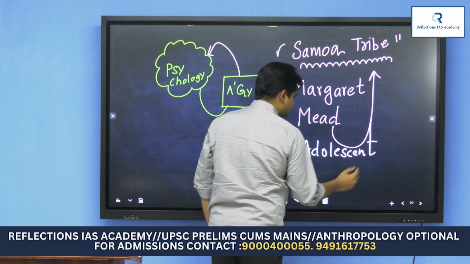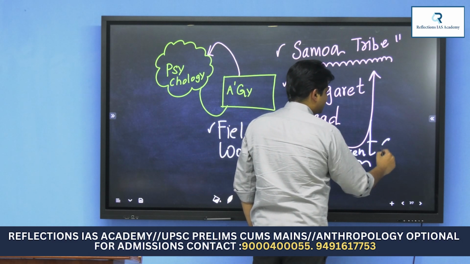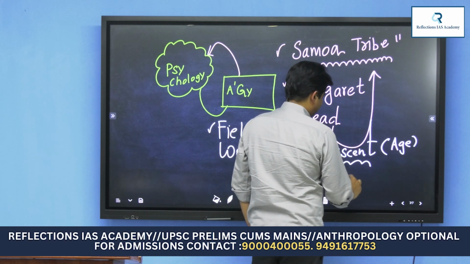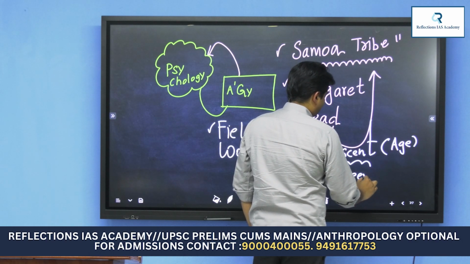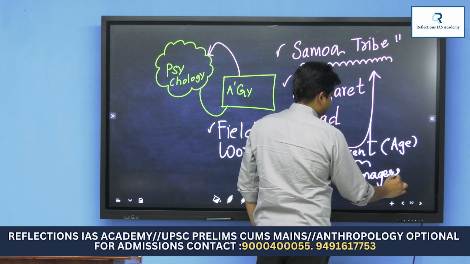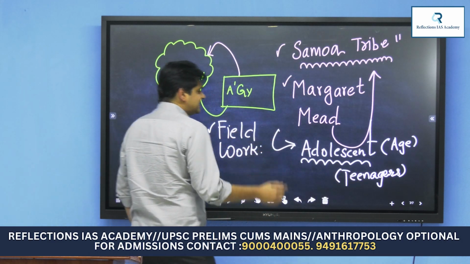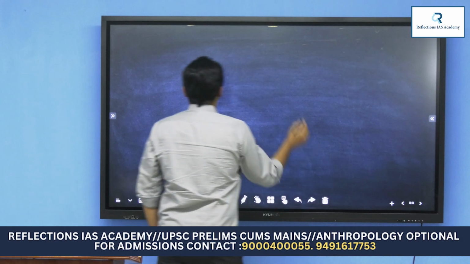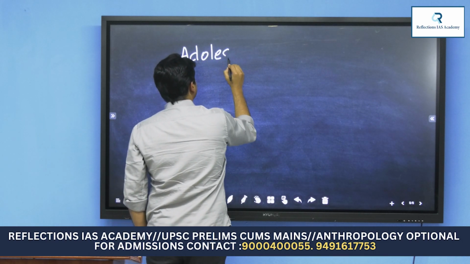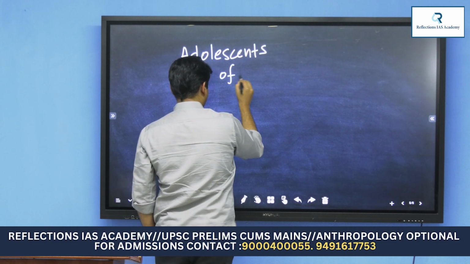Adolescence is an age group between children and adults. We can call it, in a simple way, teenagers. And you know what she mentioned? Adolescents of the Samoan Islands